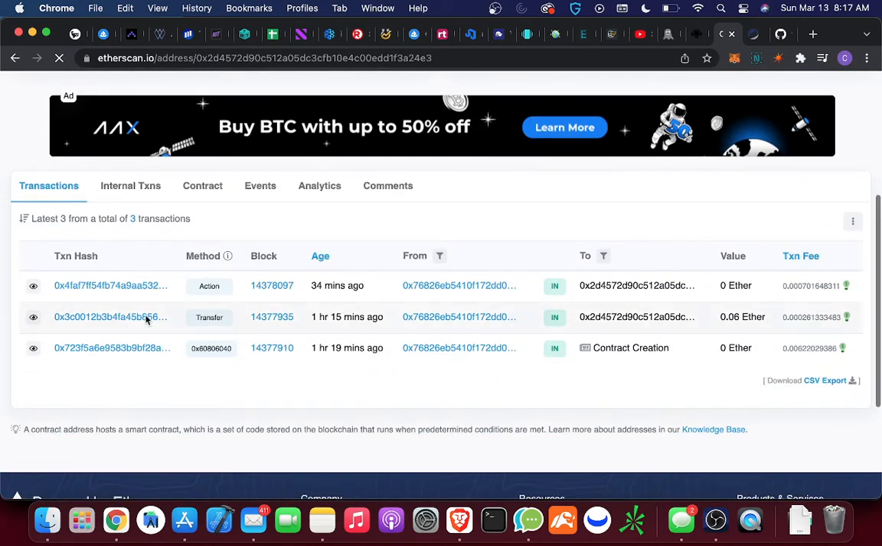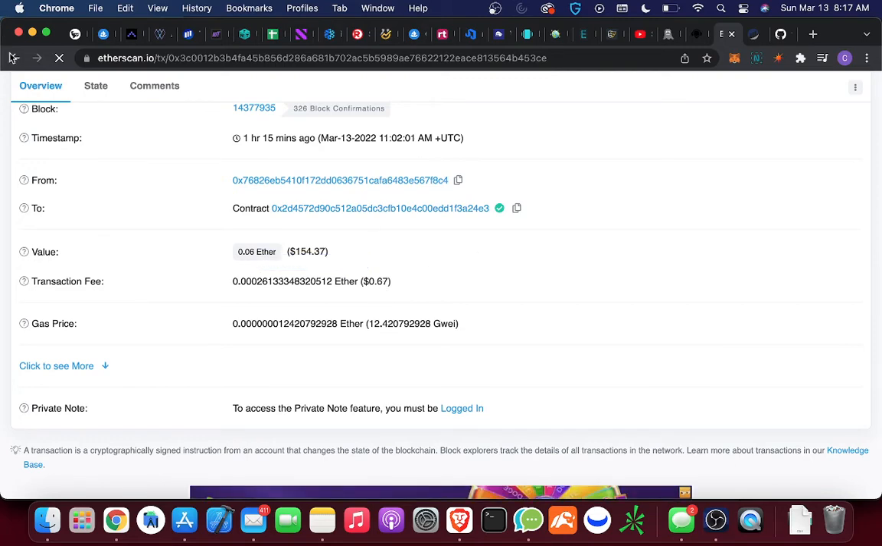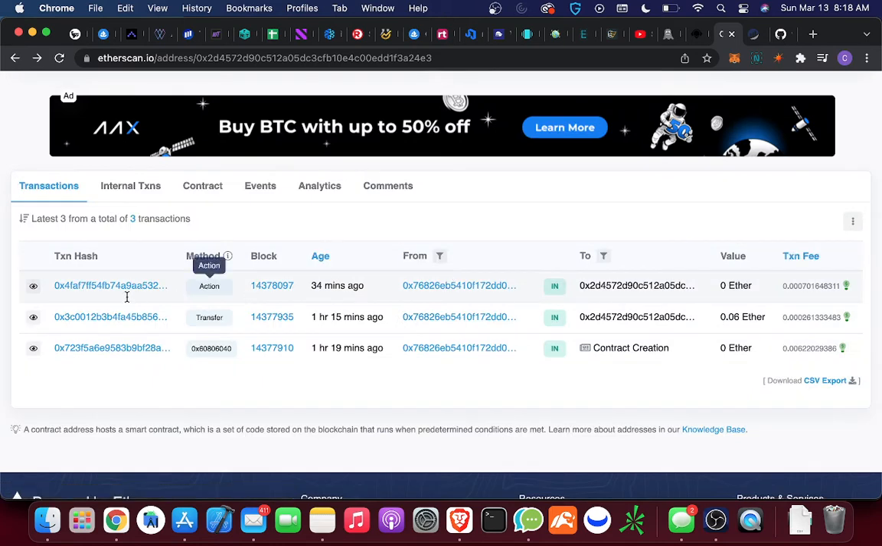And here it is. So I transferred 0.06. It was exactly 6. And then I paid, I think, 0.003 in Ethereum, 0.002. So that's how much I paid. It only cost me $67 to add money onto here. Not a lot of money right now. Ethereum's doing really well.